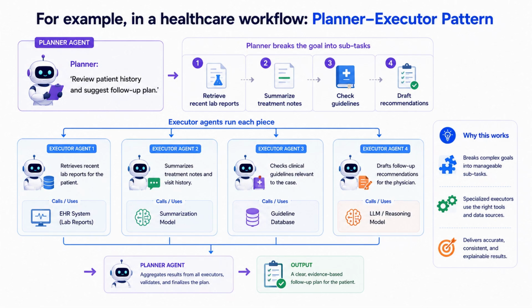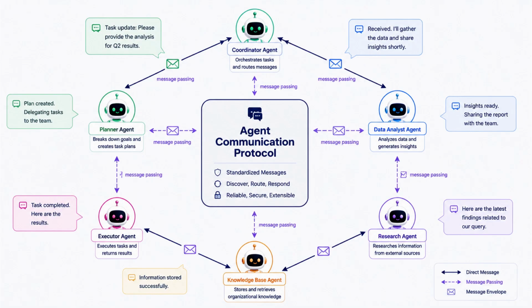The planner executor pattern divides a multi step task into planning and execution roles. The planner decides what needs to be done, and executors handle how each task is carried out using tools and APIs. Collaboration and planning both depend on one critical capability, agent communication.